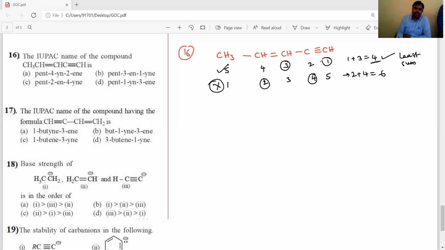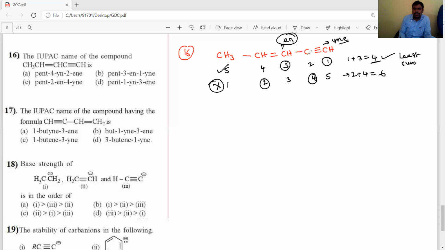According to that, the IUPAC name: the double bond suffix is 'ene' and the triple bond suffix is 'yne'. That's why while writing the name, the double bond is written first and the triple bond comes later. So the correct IUPAC name starts with 1.